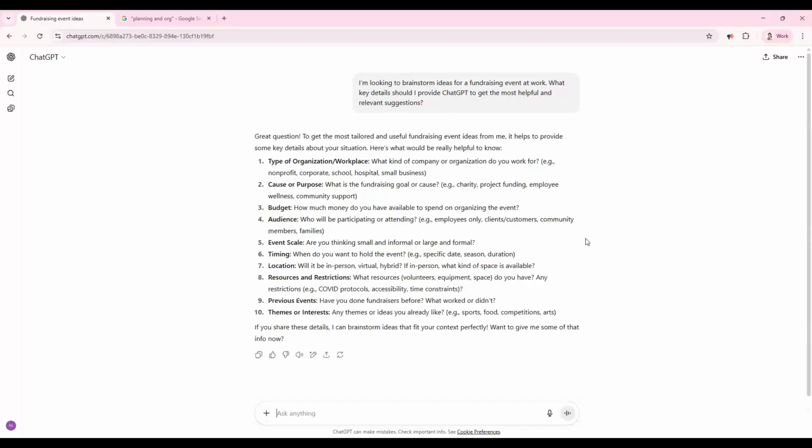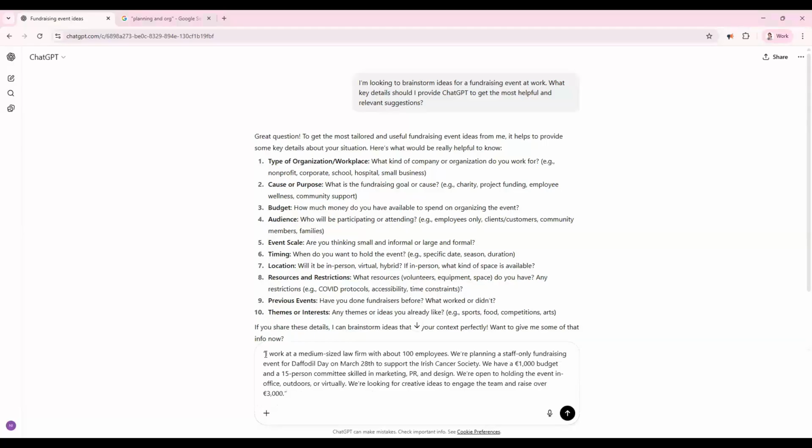Okay, excellent. So now we have 10 key details that we need to provide to ChatGPT in order for it to generate strong ideas for our fundraising event. So we've got type of organization or workplace, the cause or the purpose, things like budget, audience, event scale, timing, location. All of these things are going to be really, really important for ChatGPT to know. So let's actually provide that information now. So I'm going to copy and paste this in just to save us time.